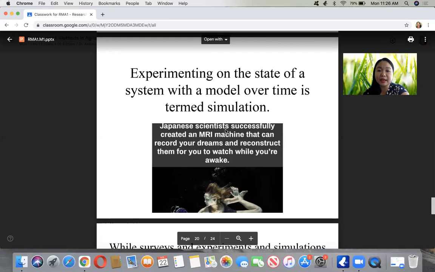So using software, this is in relation to climate change, increasing the temperature to a certain degree as expected. So that is an example of a simulation.